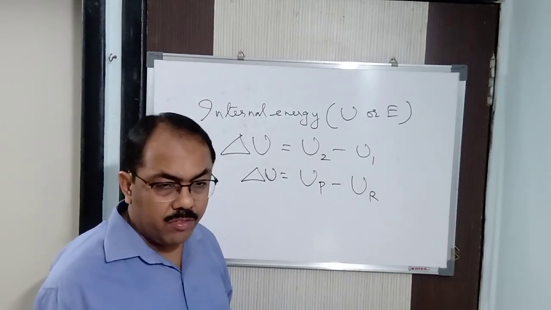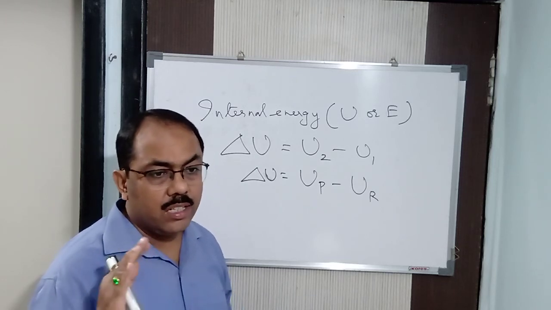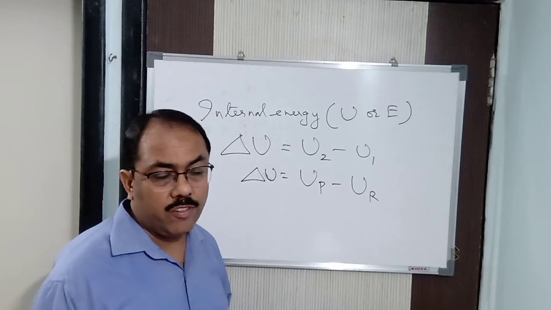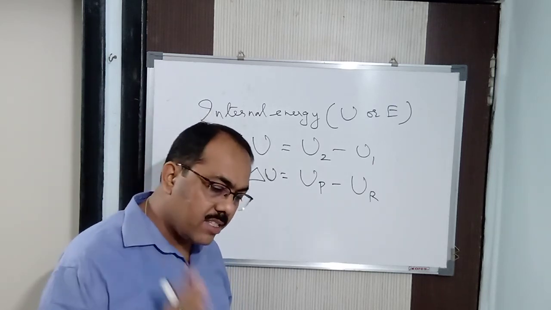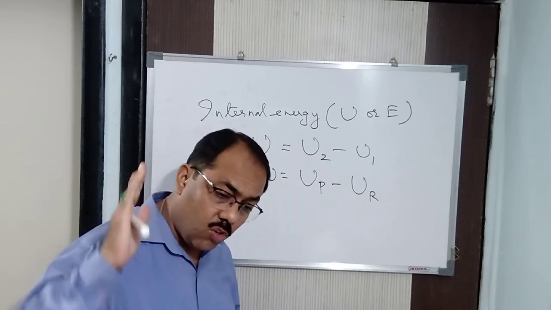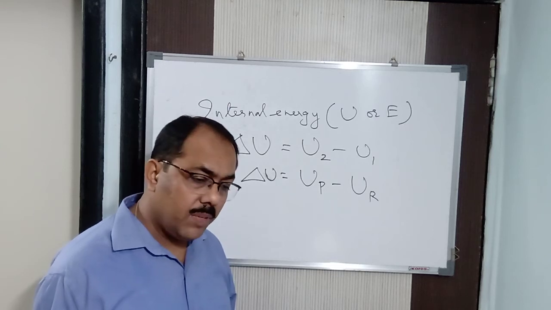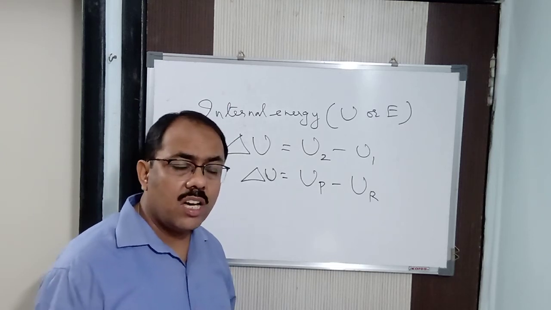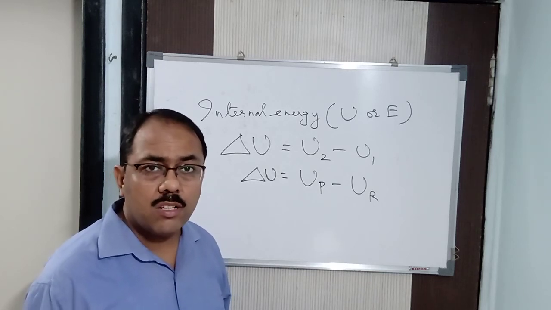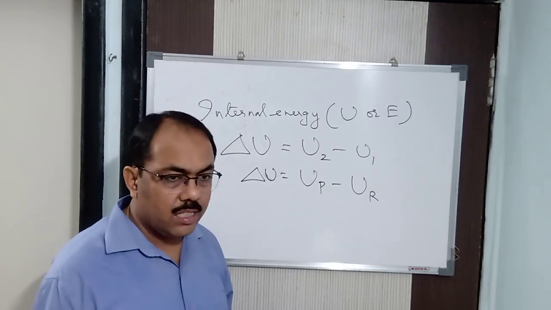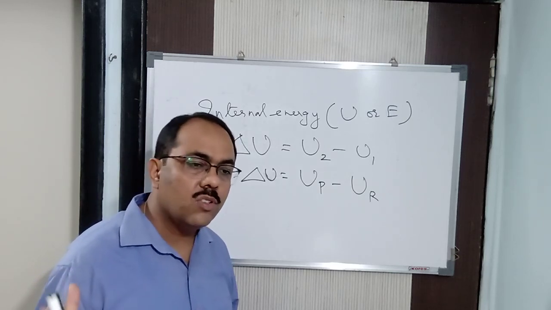Got it? You have read in the previous chapter that a gas is considered to be an ideal gas when the temperature is high and the pressure is low. We have already studied that. So it is a function of temperature, the ideal gases. When the temperature remains constant, the change in internal energy will be 0. When the temperature is not going to change, how is the internal energy going to change? So as the temperature remains constant, delta U is also 0.